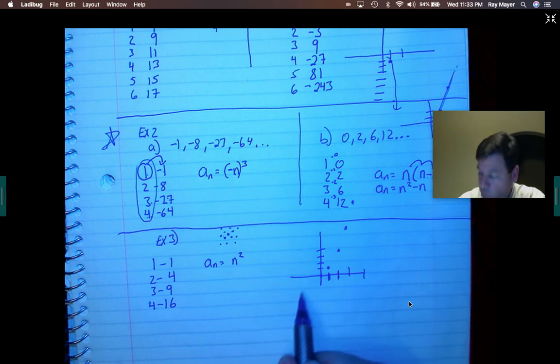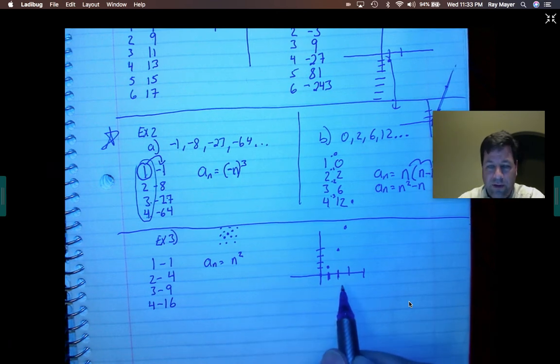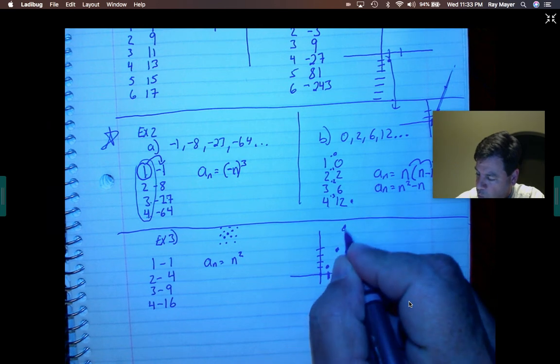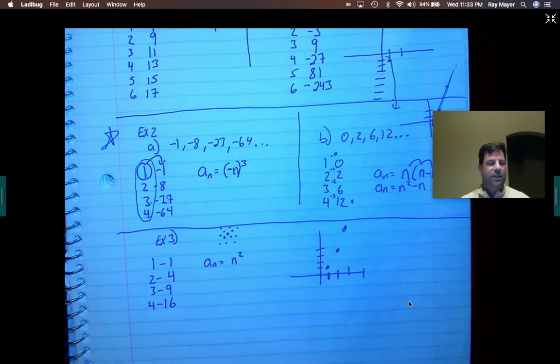There's either 1 apple or there's 2 apples or there's 3 apples. So this graph will be a set of points. It will not be an exponential. It will not be a curve. It will not be, listen to what I'm saying, continuous. It's going to be just points.